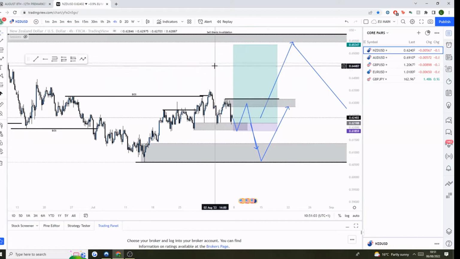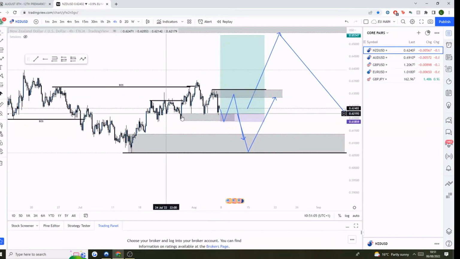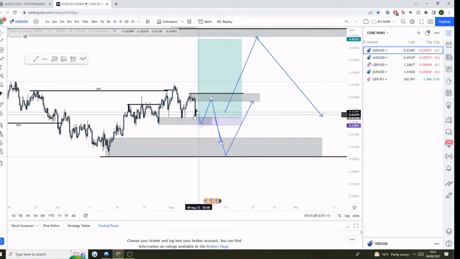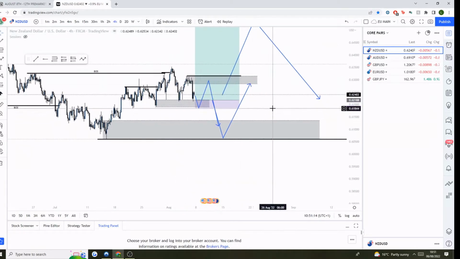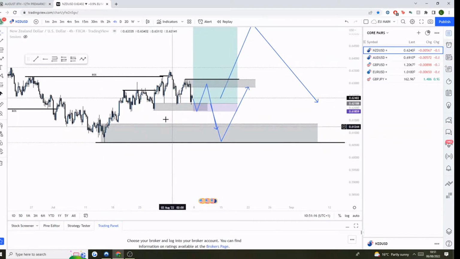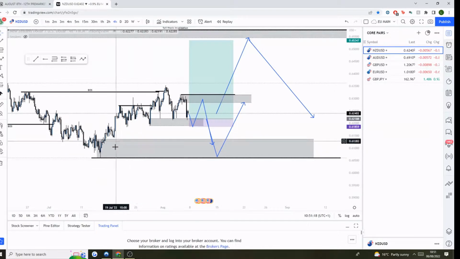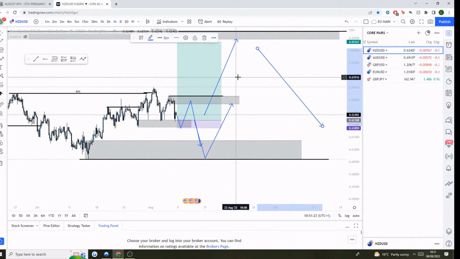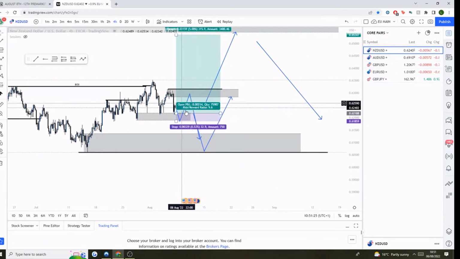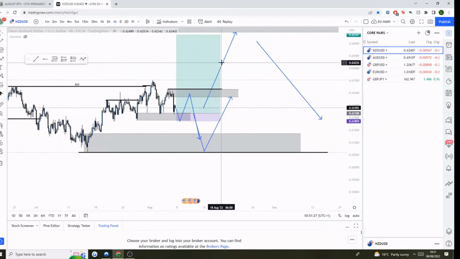So I think the first thing on the 4 hour next week is looking for buys out of here. If that structure doesn't hold, then whatever causes the break, I think we can look for sells following that. As an initial target, we've got our daily order block, which is basically the first point where I'm going to expect price to potentially reverse and go bullish. But obviously, if that doesn't hold, then we've got a good entry into the trend.